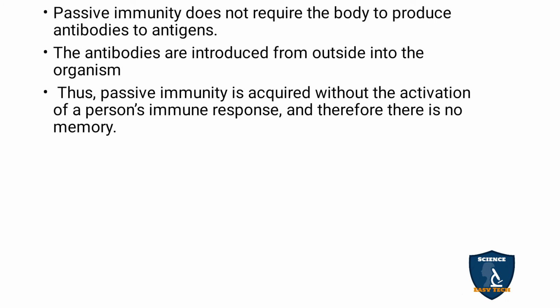Passive immunity. Passive immunity is not developed by our body. It is taken from outside. This passive immunity is an activation of a person's immune response, and there is no memory. For example, now we are going to get the corona vaccine. Before, we didn't have a vaccine, so many people got the coronavirus and many people died, many were fighting it. If the vaccination comes, you are injecting it passively to create immunity for the time being. Such a type is called passive immunity.